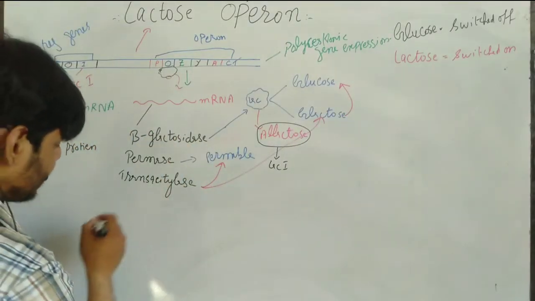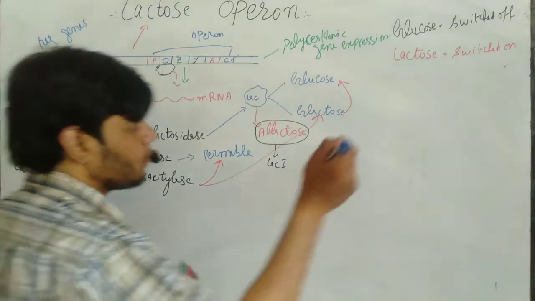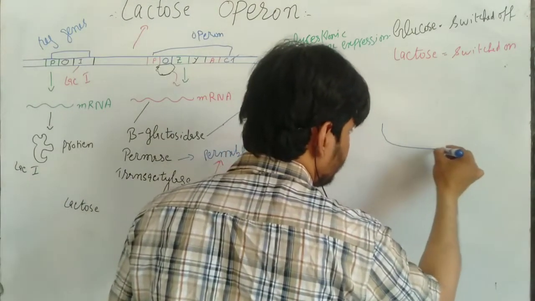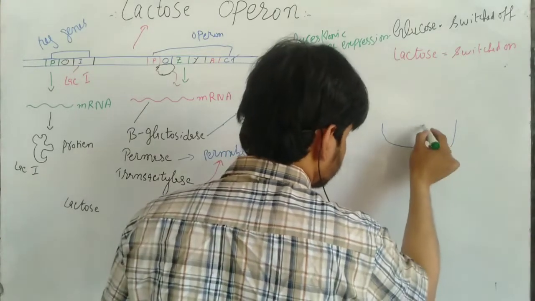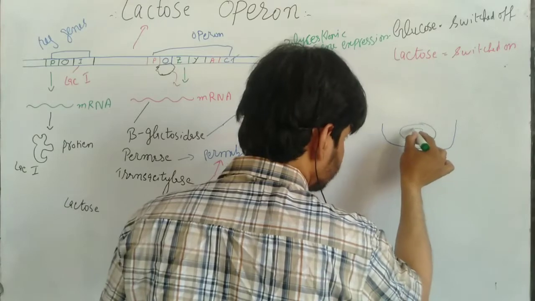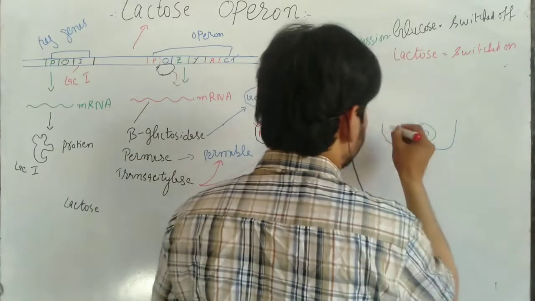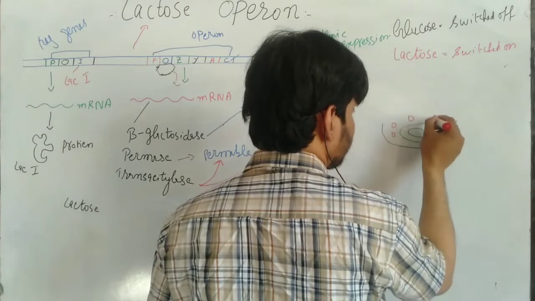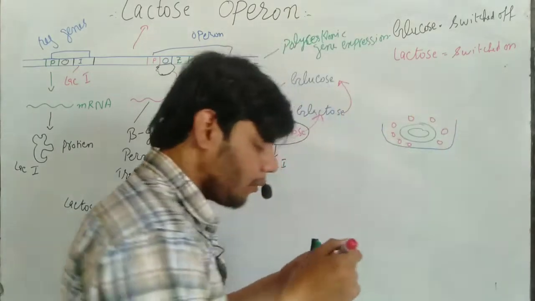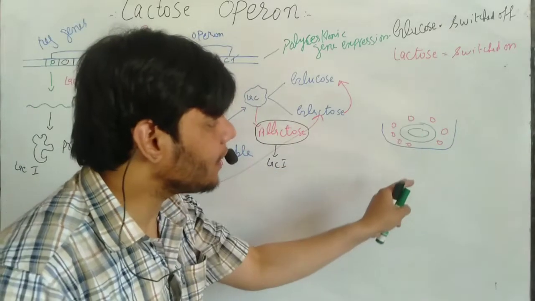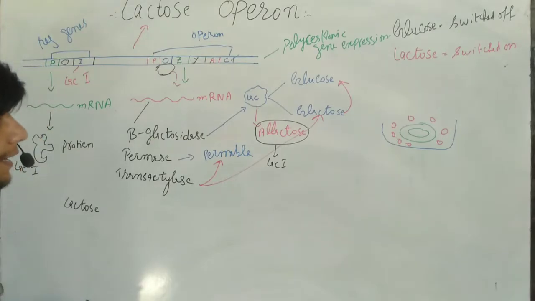Let's suppose inside the media lactose is present. Let's suppose this is a media, and inside the media we have a bacterial cell, as you can see. This is a bacterial cell, and in this media we have a concentration of the lactose, this red color representing the lactose. Inside the media we have a bacterial cell, and this red is the lactose present. So what happened at that time?